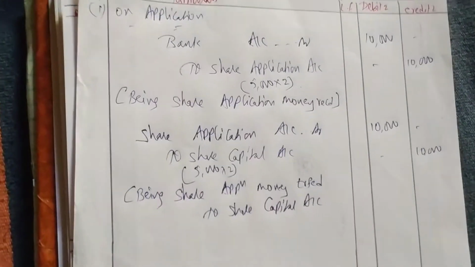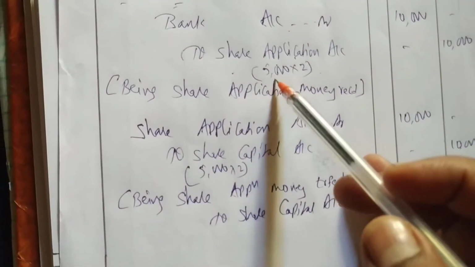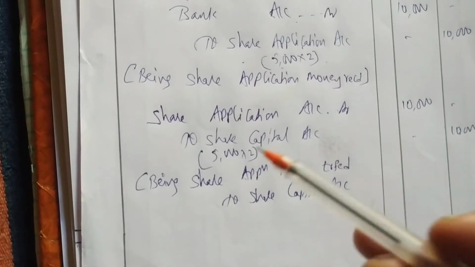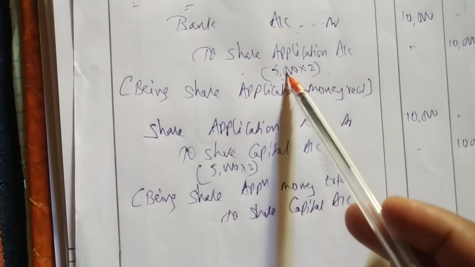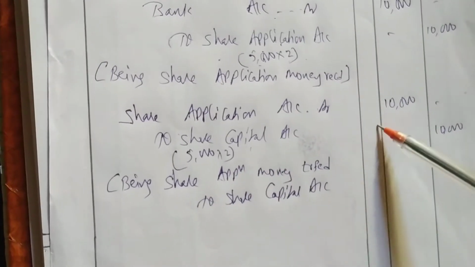So first we have to write the receipt entry, bank account debtor to share application. The company has issued 5000 shares, application money is 2 rupees, 10,000 we received. Then we have to transfer this application money to share capital, share application account debtor to share capital. Okay, so 10,000, 10,000.